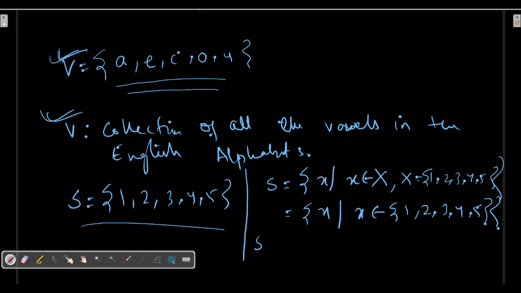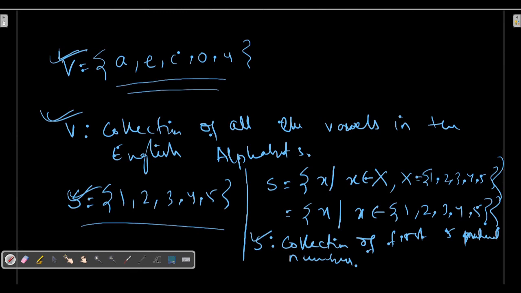So this is the collection of the first 5 natural numbers. So what are they? 1, 2, 3, 4, 5. So I can represent this in the set builder form as this one. Also I can write this in this form. All these are equal, all these are actually equivalent.